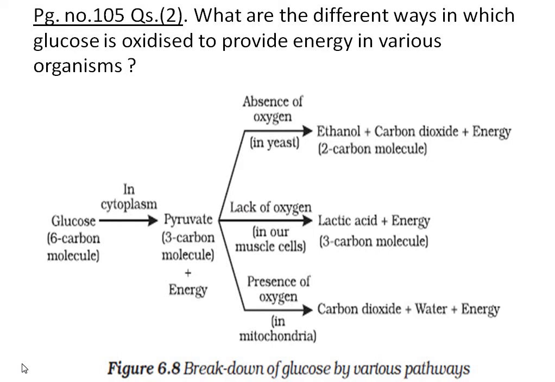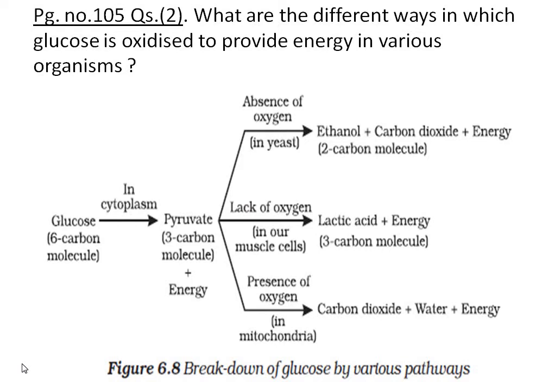In the absence of oxygen, in some unicellular organisms, the further breakdown takes place. That type of respiration is called anaerobic respiration.